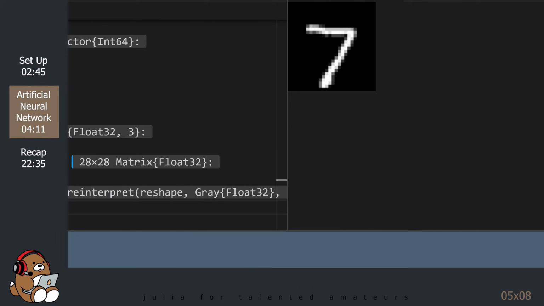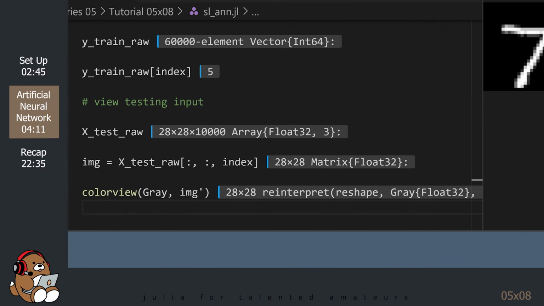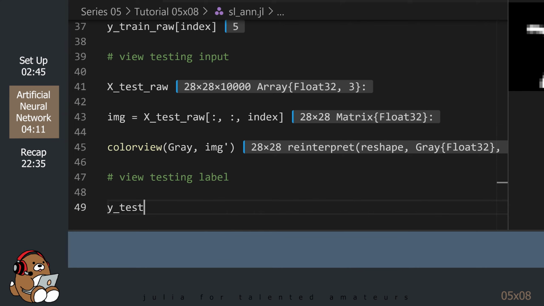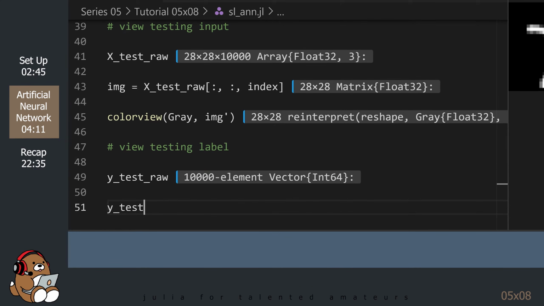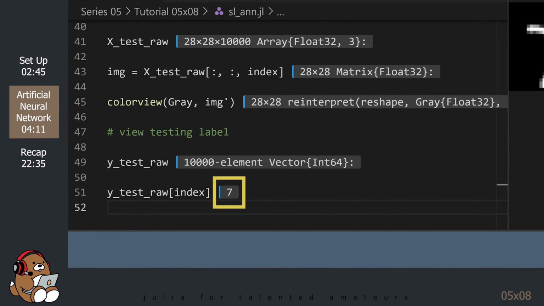So this image is easier to read. It looks like a 7, but let's check the label to be sure. So the label is indeed 7, which is comforting.